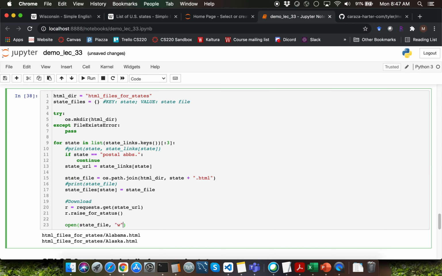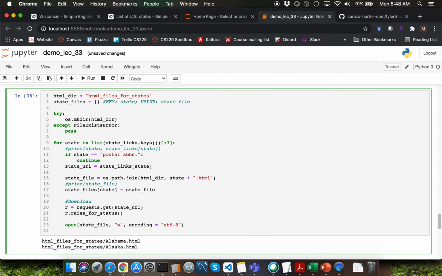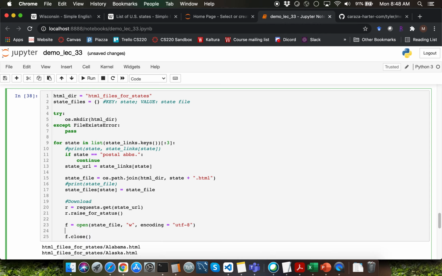The second argument is going to be w for write mode. If you're on Windows, it's required that you give the encoding parameter as UTF-8 so that you write the file with the proper encoding. Let me capture the return value into a variable called f, and I'm going to right away call f.close.